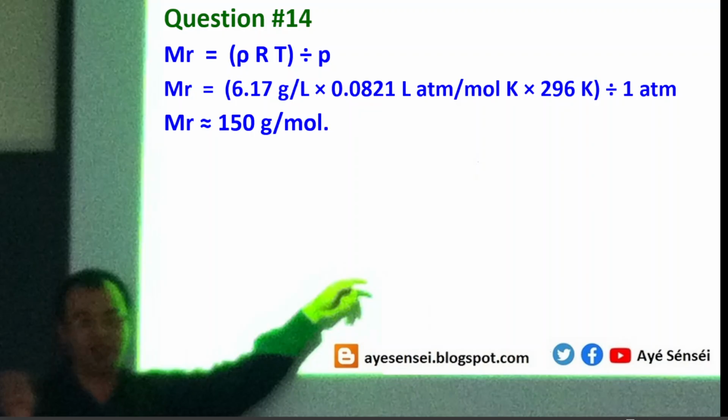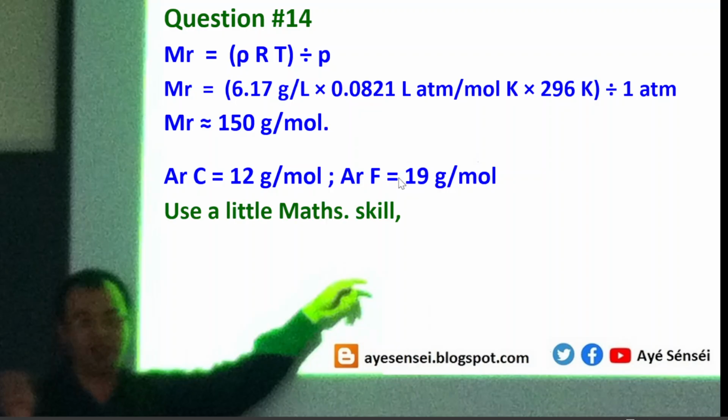And then if we recall the options, a fluorocarbon is made from carbon and fluorine. Let's start from C3. There are 3 carbon atoms there, and 3 times 12 is 36, while this one is 150. This one cannot be the result. Why?